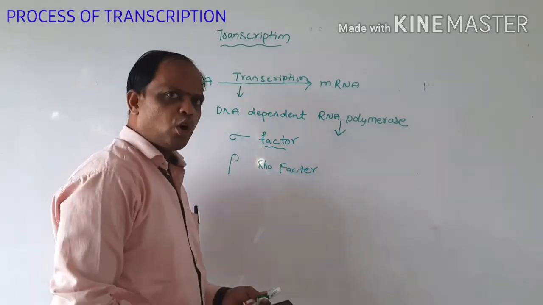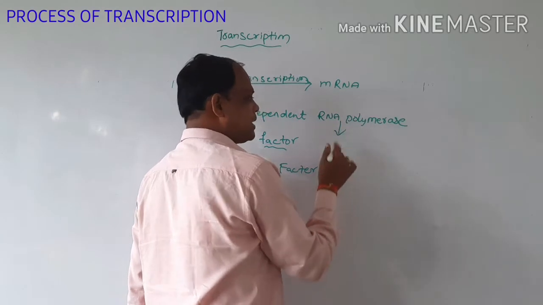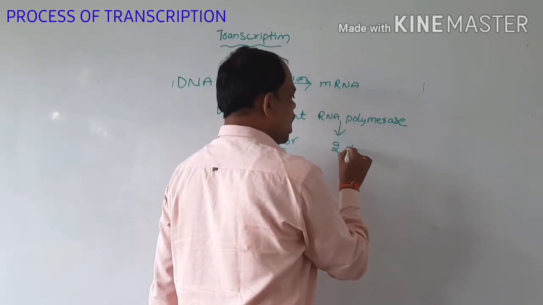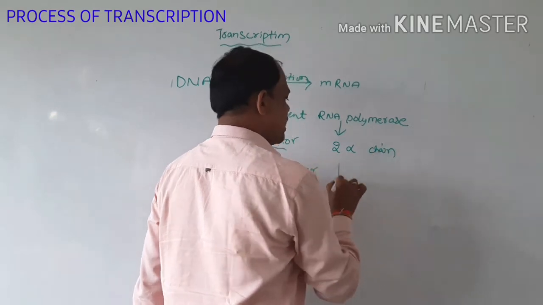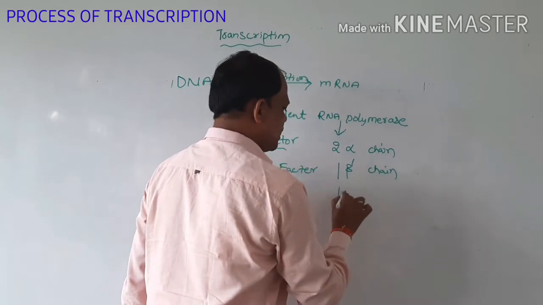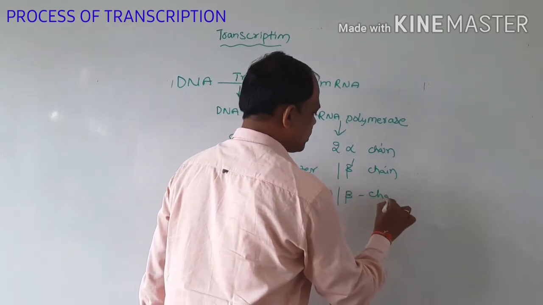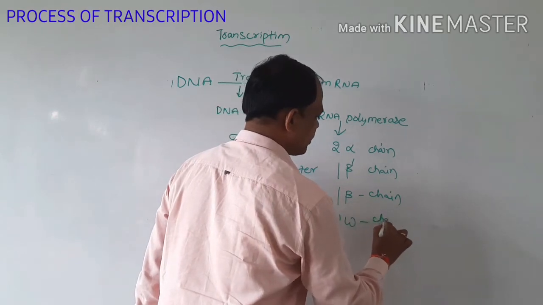This is a large molecular enzyme made up of 5 chains: 2 alpha chains, 1 beta dash chain, 1 beta chain, and 1 omega chain.